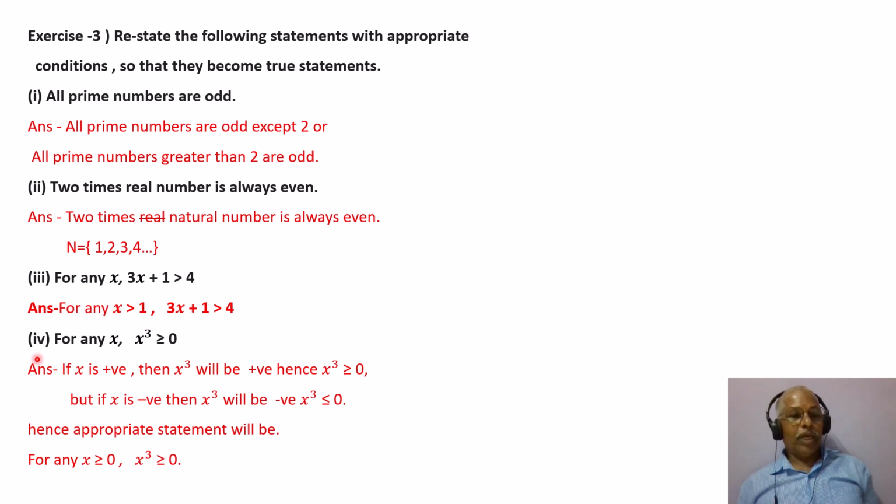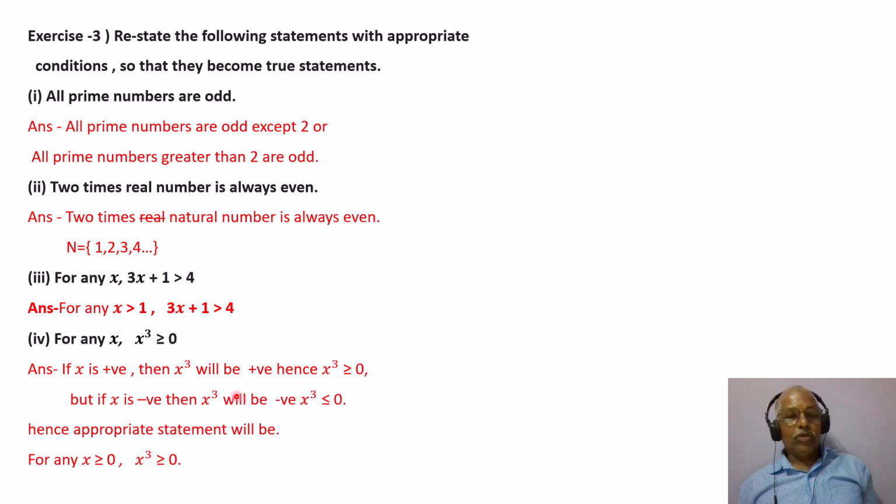And fourth one, read this very carefully. Try to follow the answer very carefully. For any x, x cube is always greater than or equal to 0. Answer, if x is positive, then x cube will be positive. Hence, x cube will be greater than or equal to 0. But if x is negative, then x cube will be negative, and x cube will be less than or equal to 0.